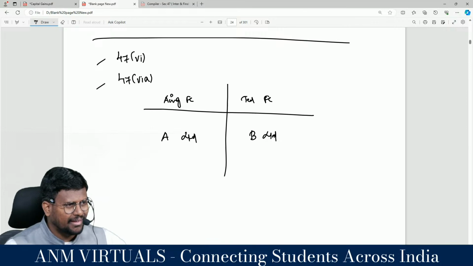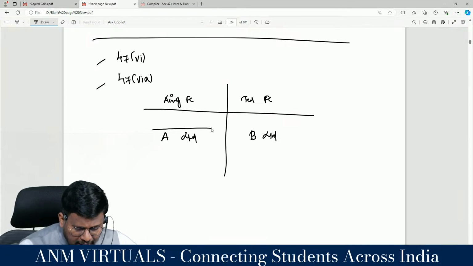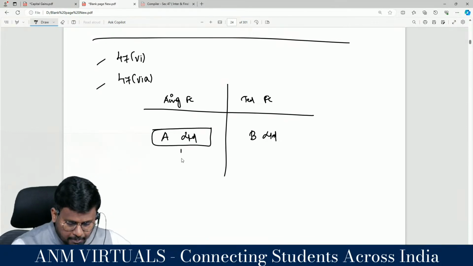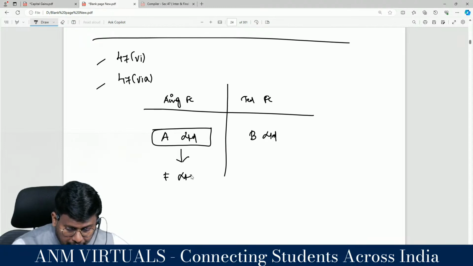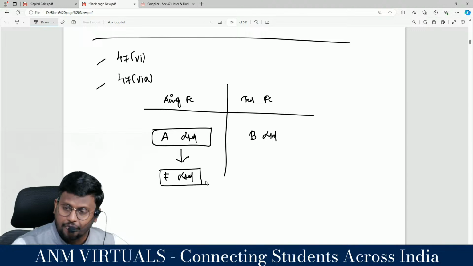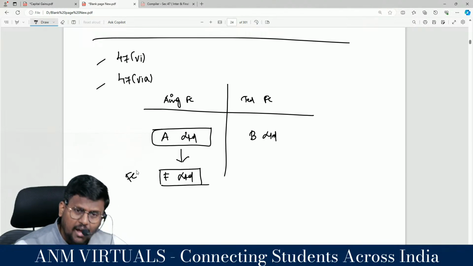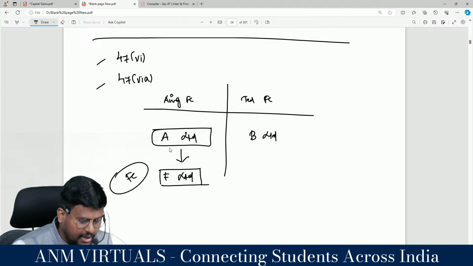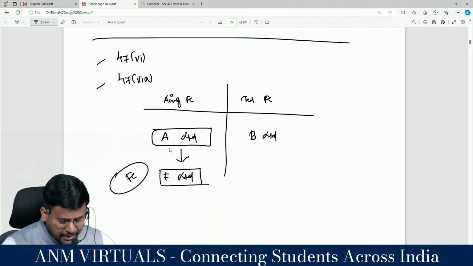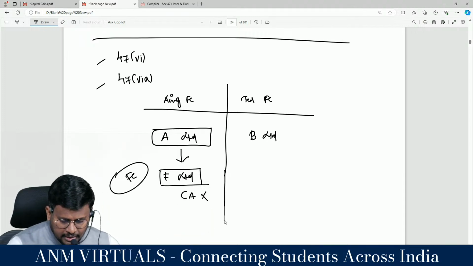For your understanding, example. This amalgamating foreign company is holding shares of F Limited. This is also a foreign company which is situated outside India. That means this is not an Indian capital asset.